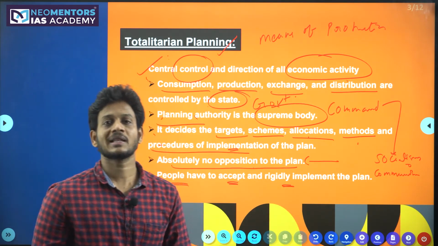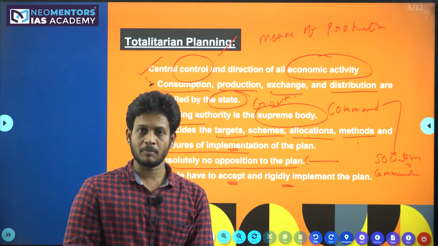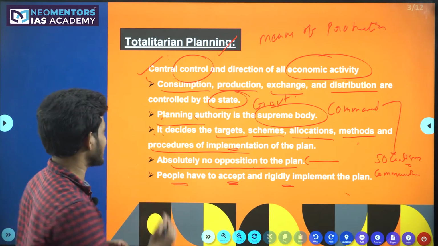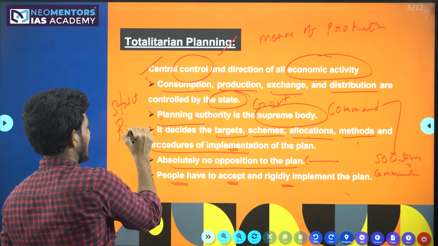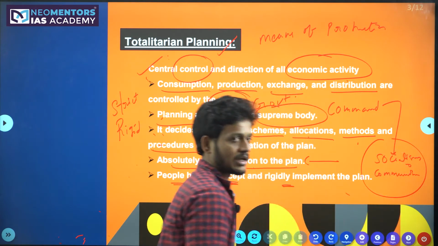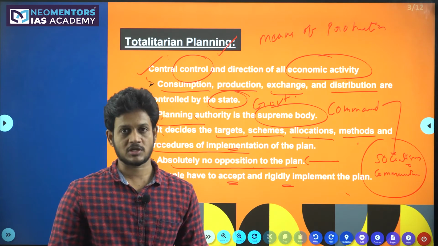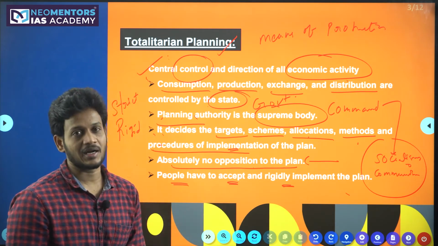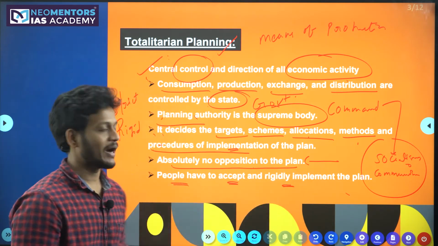If they say, I don't like the plan, it doesn't matter whether you like it or not. It has to be implemented the way it is proposed by the planning authority. So in one way you can say this is a strict, rigid way of planning. Generally it is followed in socialist and communist countries. In today's world, there is no pure socialist country and no pure communist country. But the smell of this totalitarian planning is definitely felt in countries like Russia, Cuba and China. You can definitely find this.